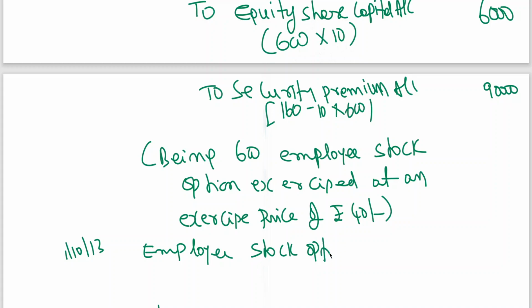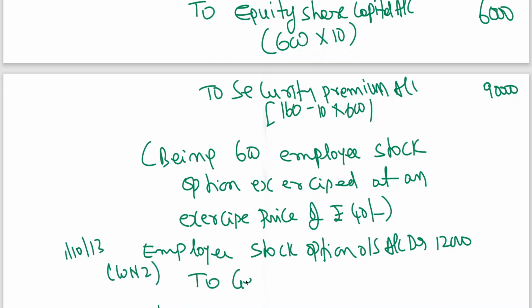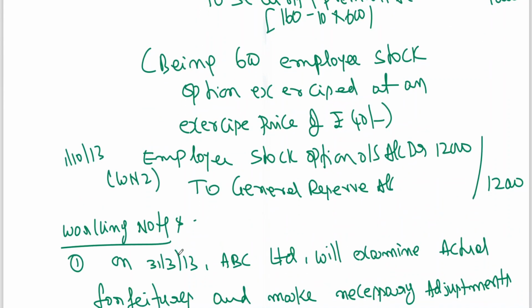Employee stock option outstanding account debit 12,000. This is working notes number 2. To general reserve account 12,000. Okay.